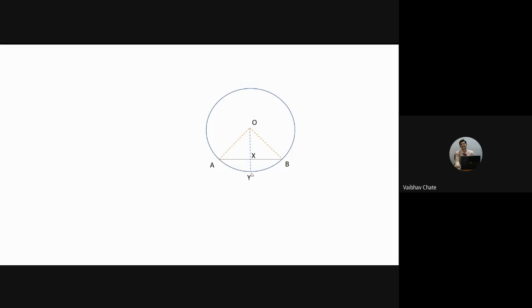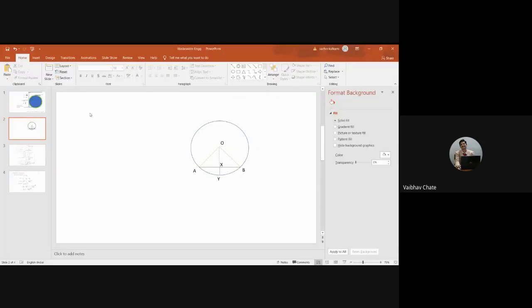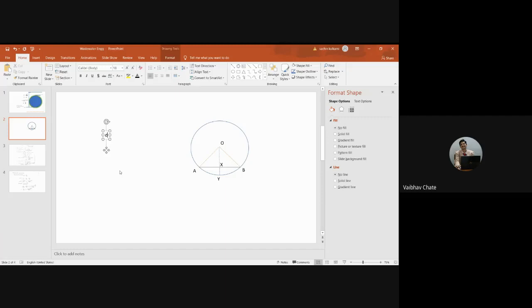Okay. Now let us say the depth of the liquid in the sewer, that is the circular sewer, is small d. Small d is nothing but XY. That means d is nothing but X and Y, that means the length or the depth. Okay. What is OA and what is OB?